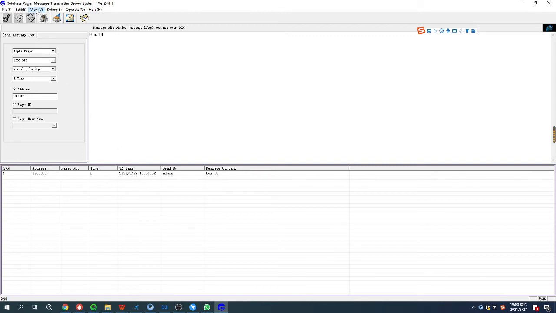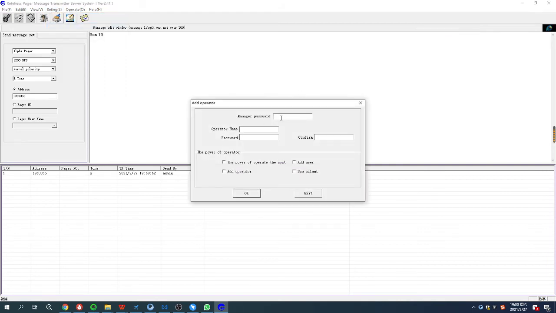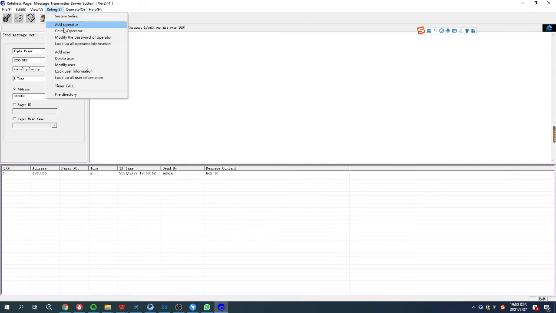In addition, for the settings, you can also add the operators here, and this is for the manager password. It's admin, and you can add the operator name and set the password for them, and you can also delete and modify the information as well.